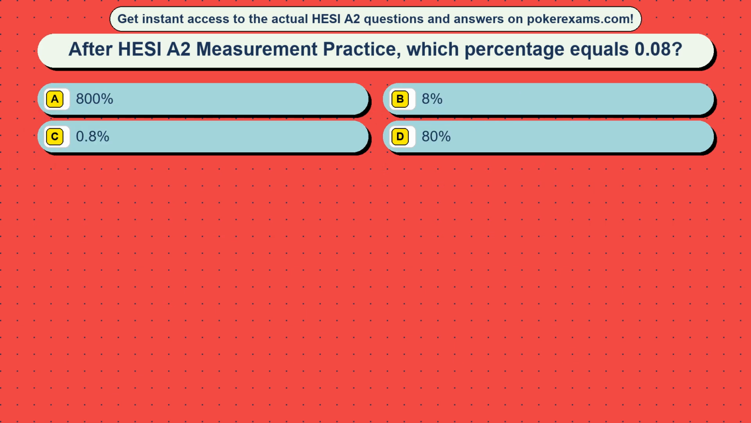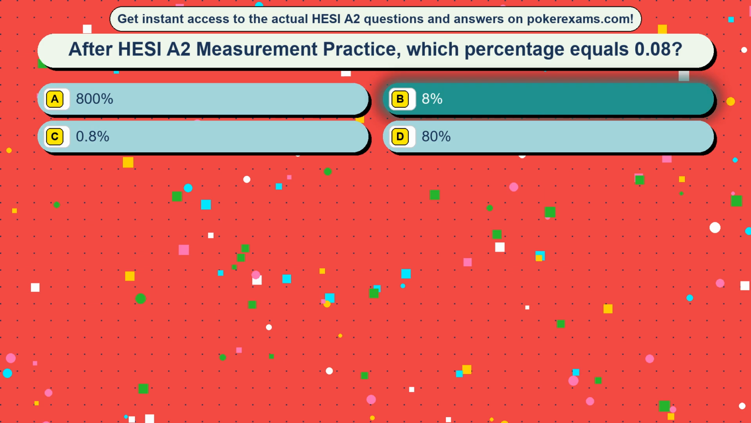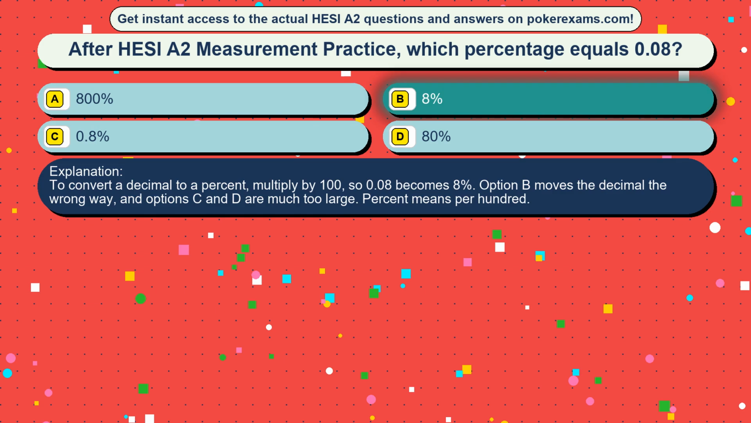Question 16. After HESI A2 measurement practice, which percentage equals 0.08? Option A, 800%. Option B, 8%. Option C, 0.8%. Option D, 80%. The correct answer is option B, 8%. To convert a decimal to a percent, multiply by 100, so 0.08 becomes 8%. Option A moves the decimal the wrong way, and options C and D are much too large. Percent means per hundred.